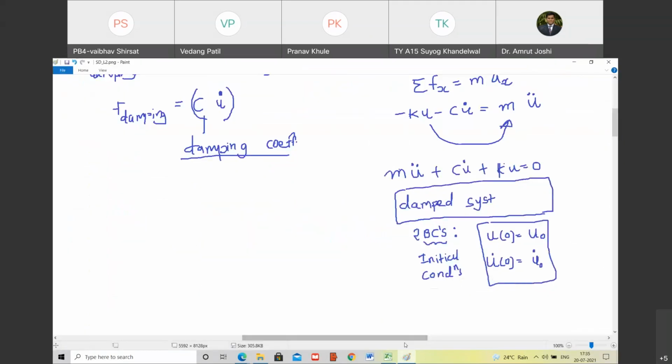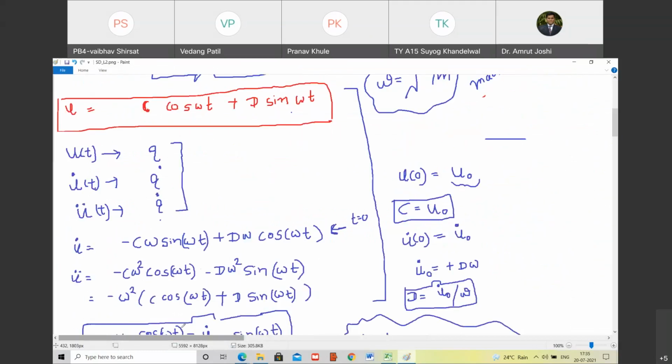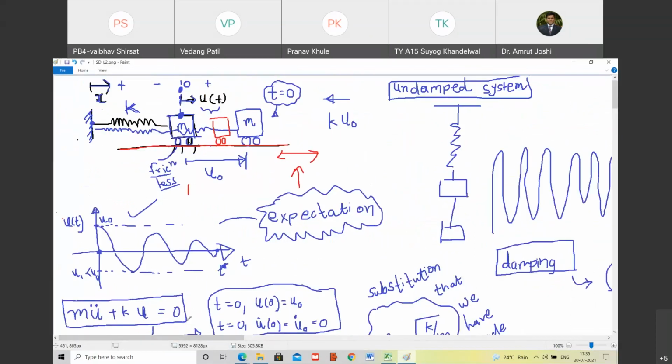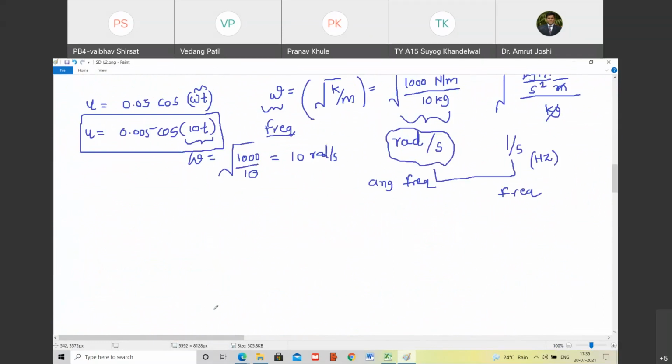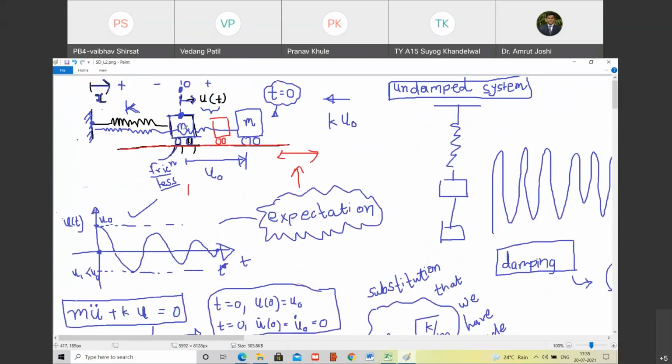But before we close for today, there are a few more observations that we need to make on this solution. So let us do that first. Are you with me? First of all, I will ask you a question. When the system is oscillating, is there any external force acting on the system? Tell me.